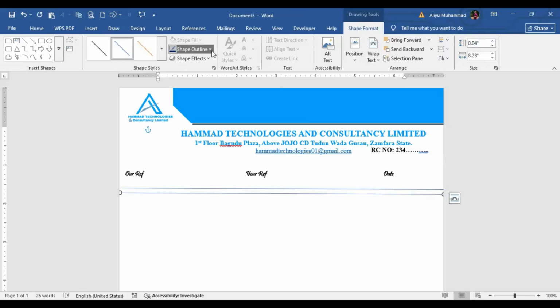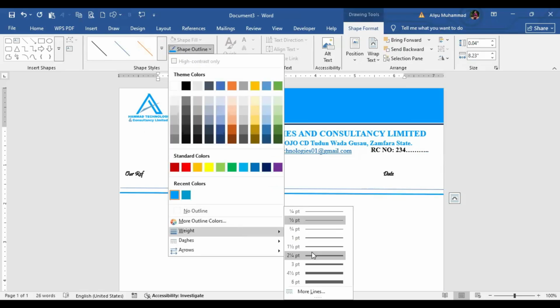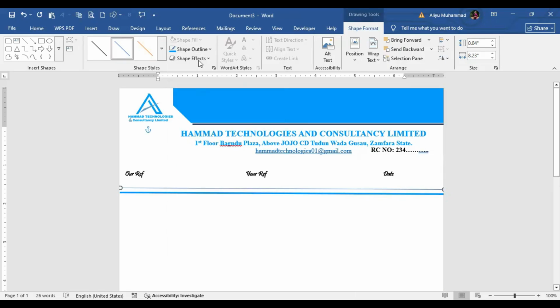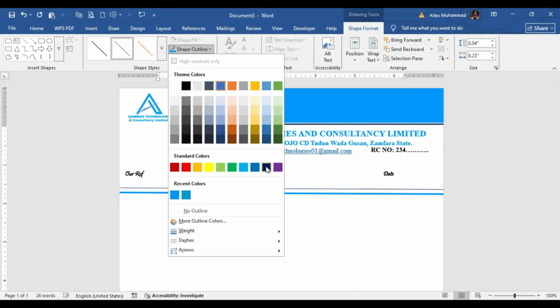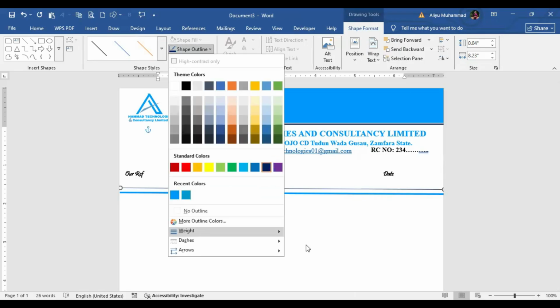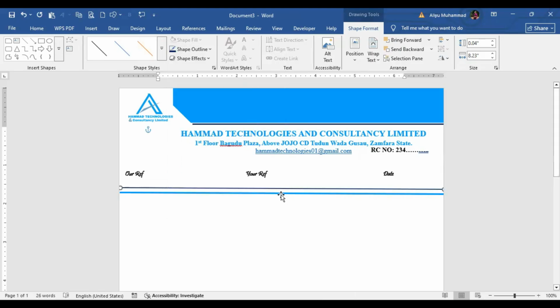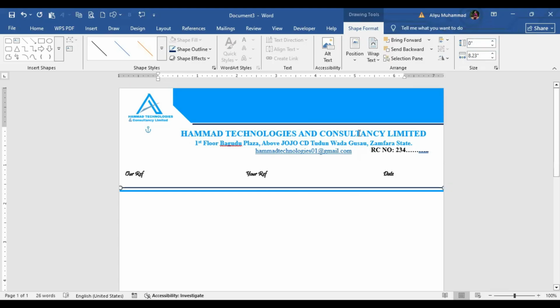This one, let's give it a shape outline of this. Then let's increase the weights. Let's say, yeah, let's use this. Then for this one, let's give it this. Then let's increase the font weights. Yeah, let's increase the font weight to this. So this one we have to make it straight. So even the first one, we have to make it straight.